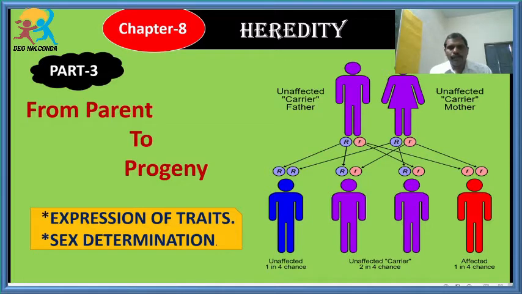Students, while you are studying this heredity chapter, you should have knowledge of mathematics also, because we discussed in the last session the Punnett square, where we express the ratios, that is the phenotypic ratio and genotypic ratio, 3 is to 1 and 1 is to 2 is to 1.